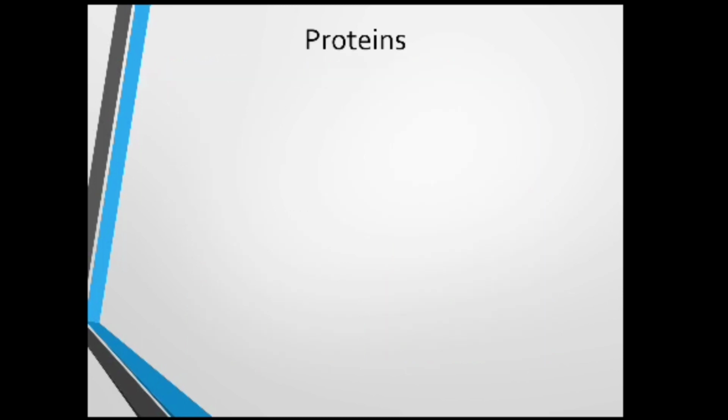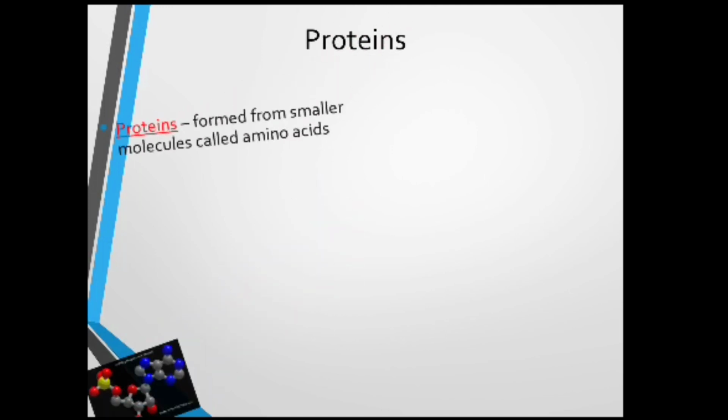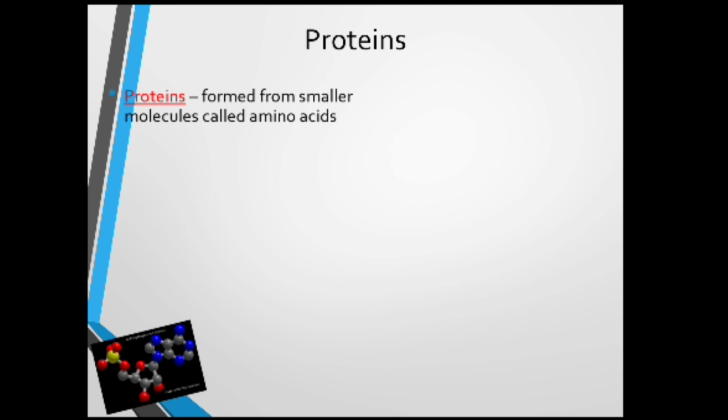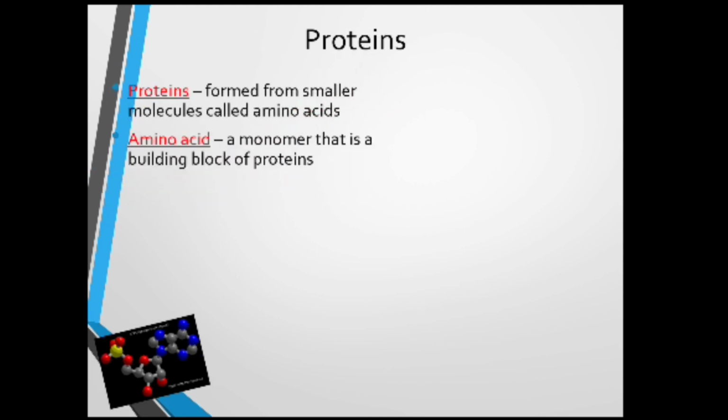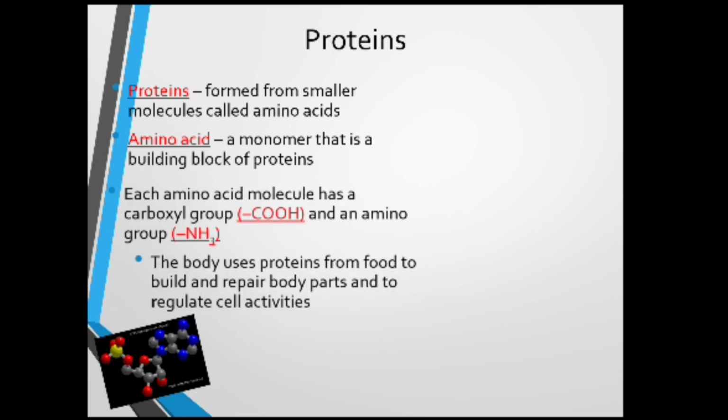Now let us see what proteins are. These proteins are formed from smaller molecules called amino acids. Then what is an amino acid? An amino acid is a monomer that is a building block of proteins. Here, each amino acid molecule has a carboxyl group, COOH, and an amino group, NH3. The body uses proteins from food to build and repair body parts and to regulate cell activities.